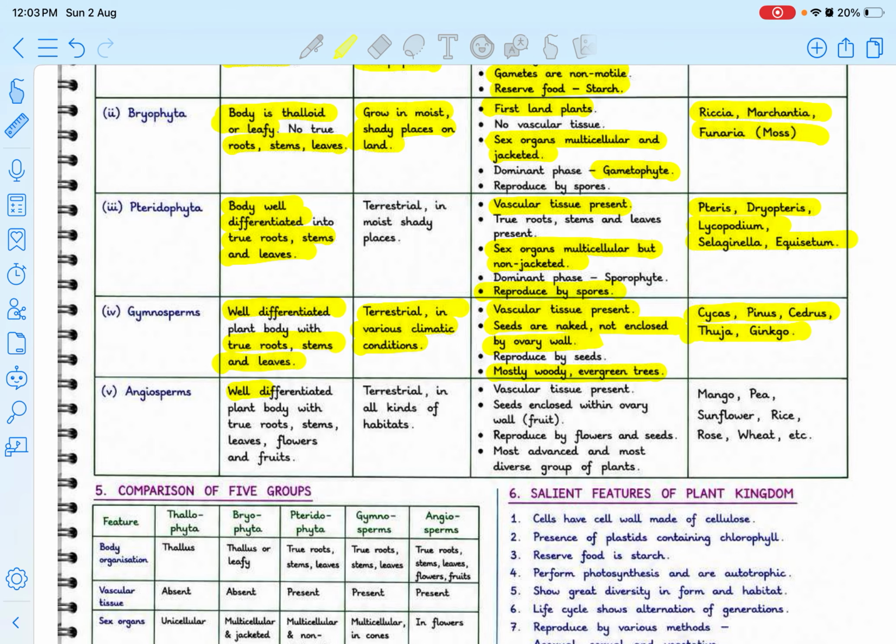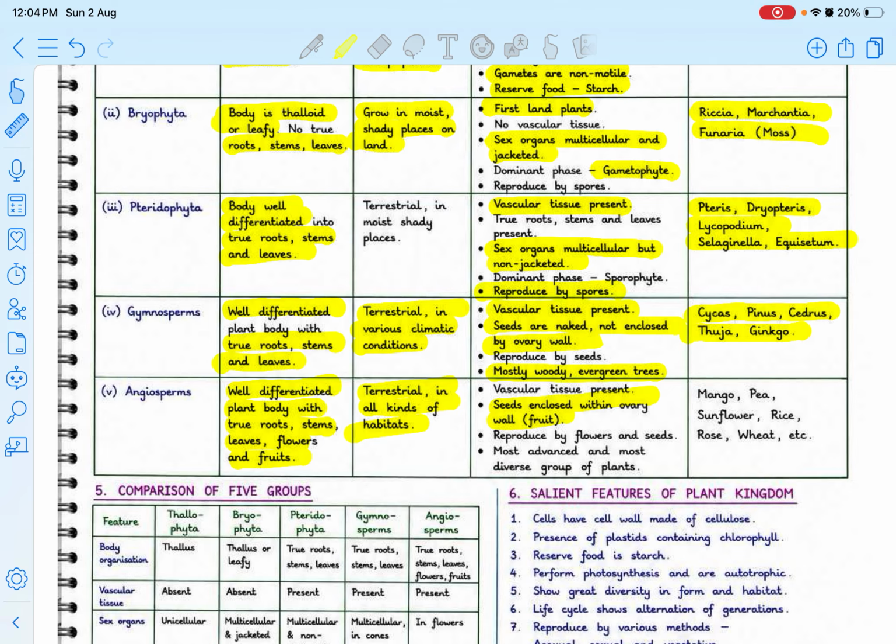Next is the Angiosperm. They have a well differentiated plant body with true roots, stems, leaves, flowers, and fruits. They are terrestrial, found in all kinds of conditions, and mostly have vascular tissue present. Seeds are enclosed within the ovary wall, the fruit, and that is the reason we call it Angiosperm.